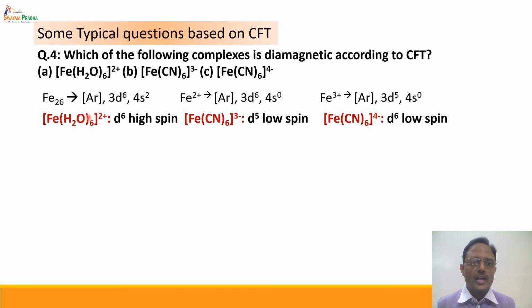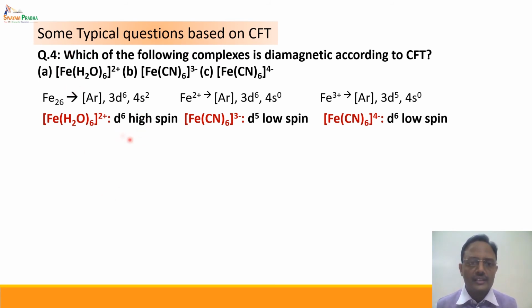H2O is a weak ligand, and whenever the ligand is weak, we know that the crystal field splitting is small and the complex is high spin in nature. Whereas if the ligand is strong, then the complex is low spin in nature. Now cyanide is one of the strongest known ligands. As a result, both of these will be low spin complexes, whereas [Fe(H2O)6]2+ will be a high spin complex.